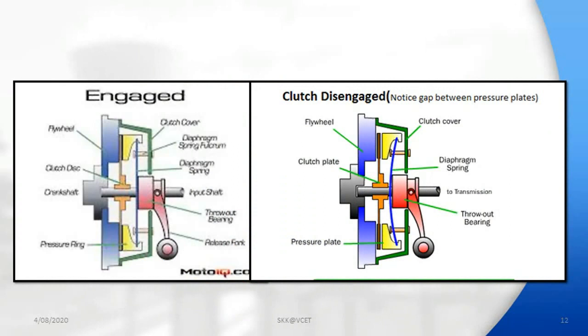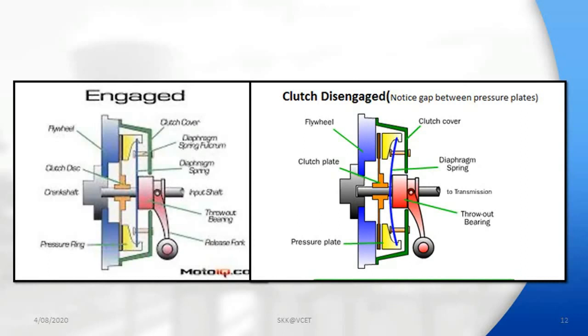I just explained how engaging and disengaging of the clutch take place. While engaging, the pressure plate clutch surface always touches the flywheel, and the pressure plate pushes the friction plate to touch the flywheel. But in disengaging, the diaphragm deflects in the outer direction. At that time the pressure plate moves backward, and the clutch plate remains as it is. That is the working of the single plate clutch.